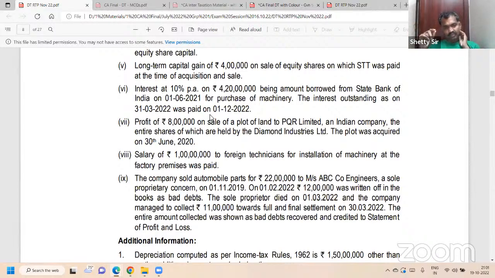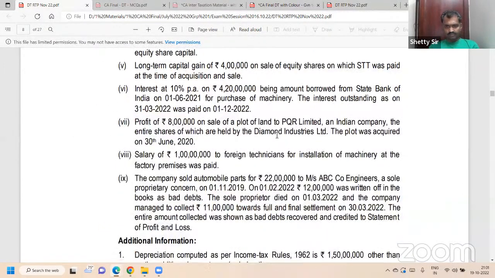Next line. Section 47(iv): not a transfer. Hence no capital gain also. One word if you miss it, it is a gone case. Entire shares were held by us, our name is Diamond Industries. So since it is a 100% subsidiary, there is no transfer. So make it one mark. Next.